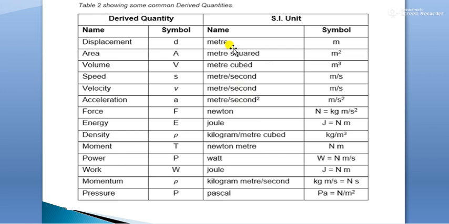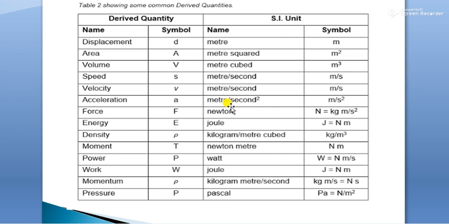For displacement, we have the SI unit meter, symbol m. For area, we have meter squared. For volume, meter cubed, symbol m³. For velocity, we have meter per second, symbol m/s, and we read it as meter per second.